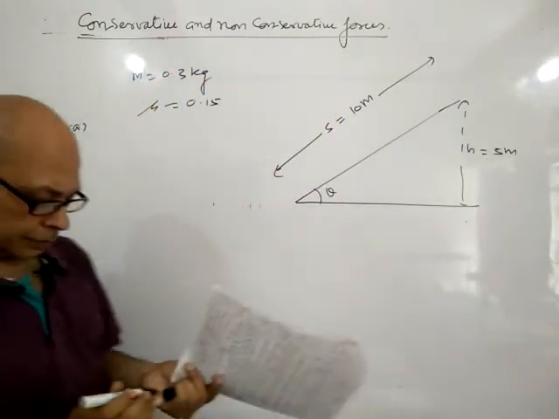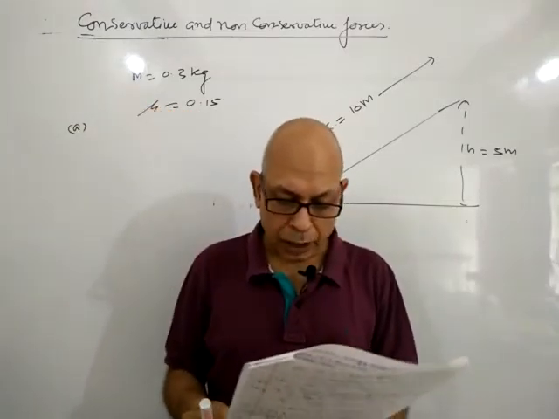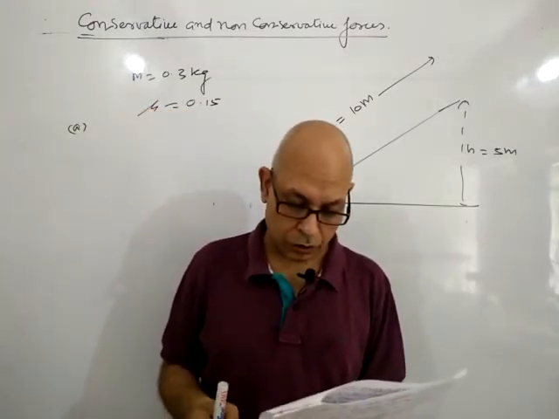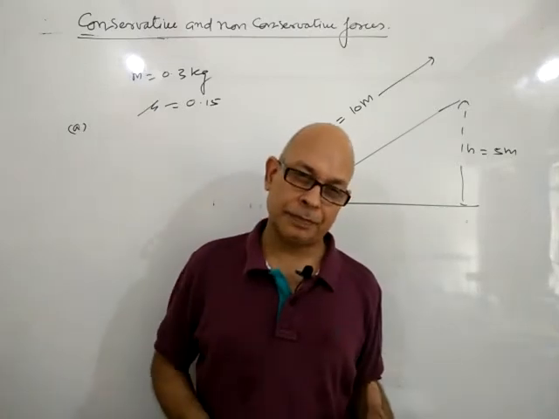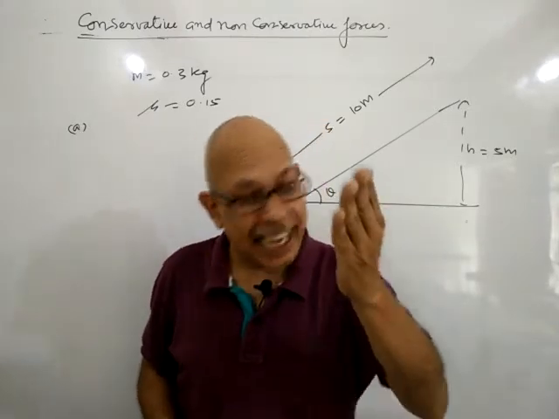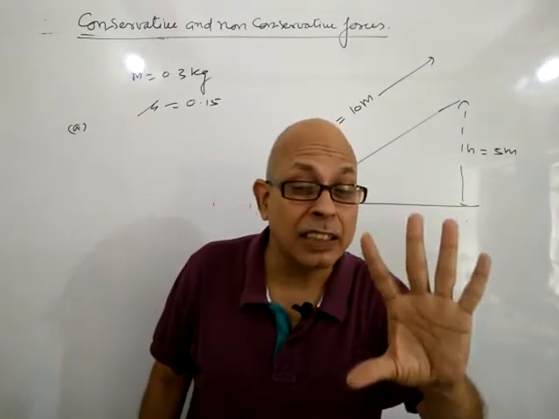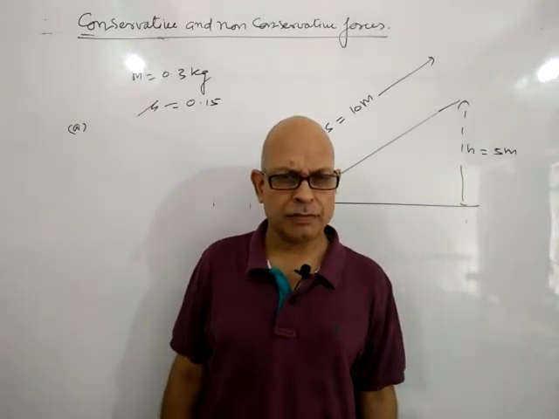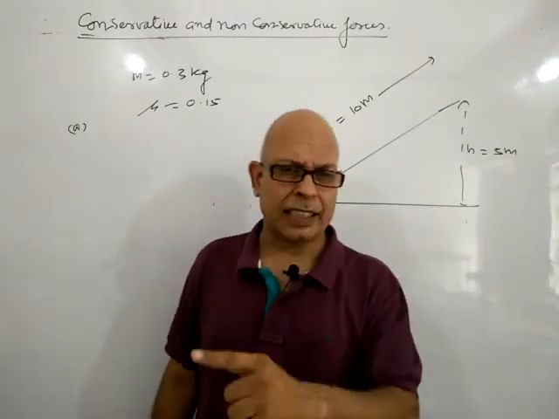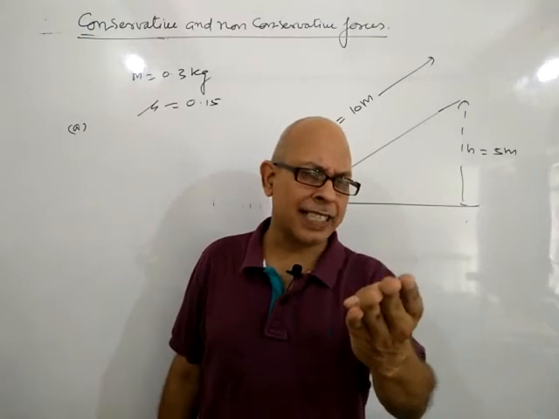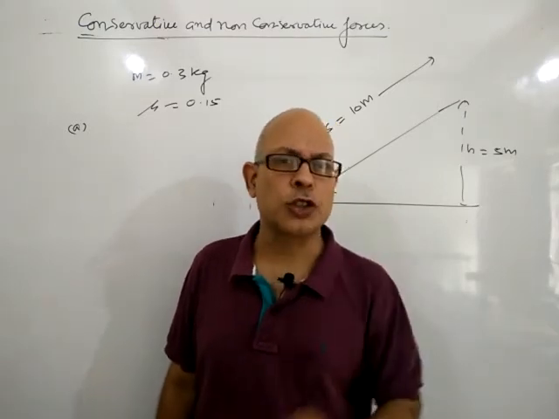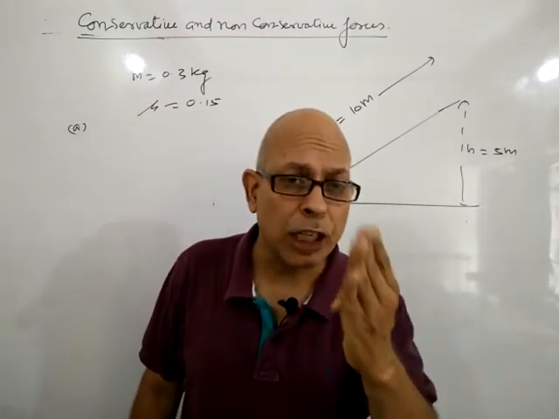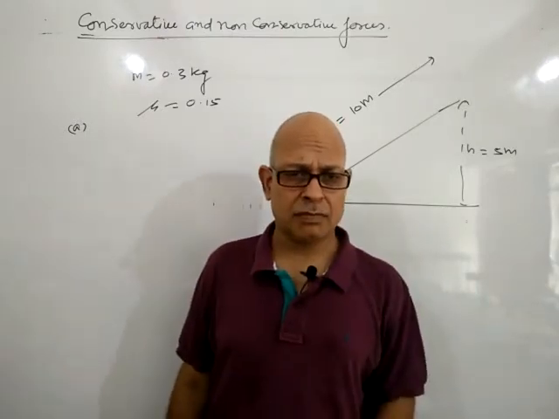The first case, work done by the gravitational force over the round trip. As we know, gravity is a conservative force. And we also know that work done in a round trip for gravity is equal to 0. This is the third property of the conservative forces.